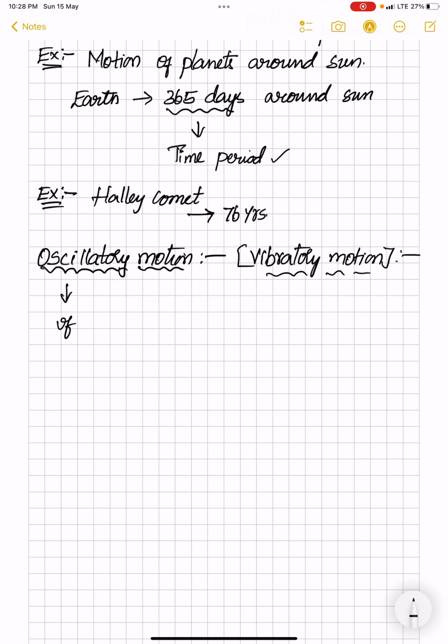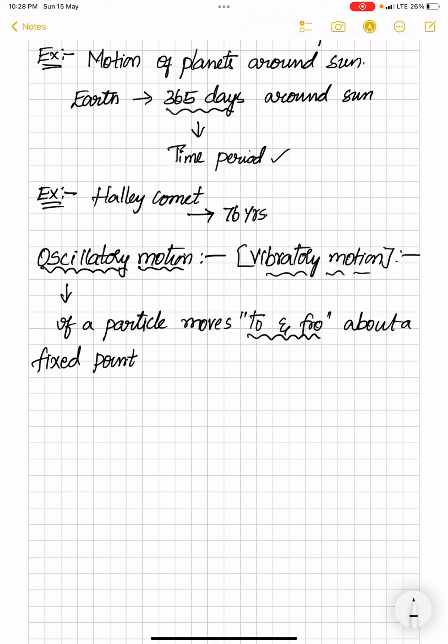If a particle moves to and fro about a fixed point repeatedly, instead of saying fixed point I can say a fixed position, such a particle is said to be executing oscillatory motion.